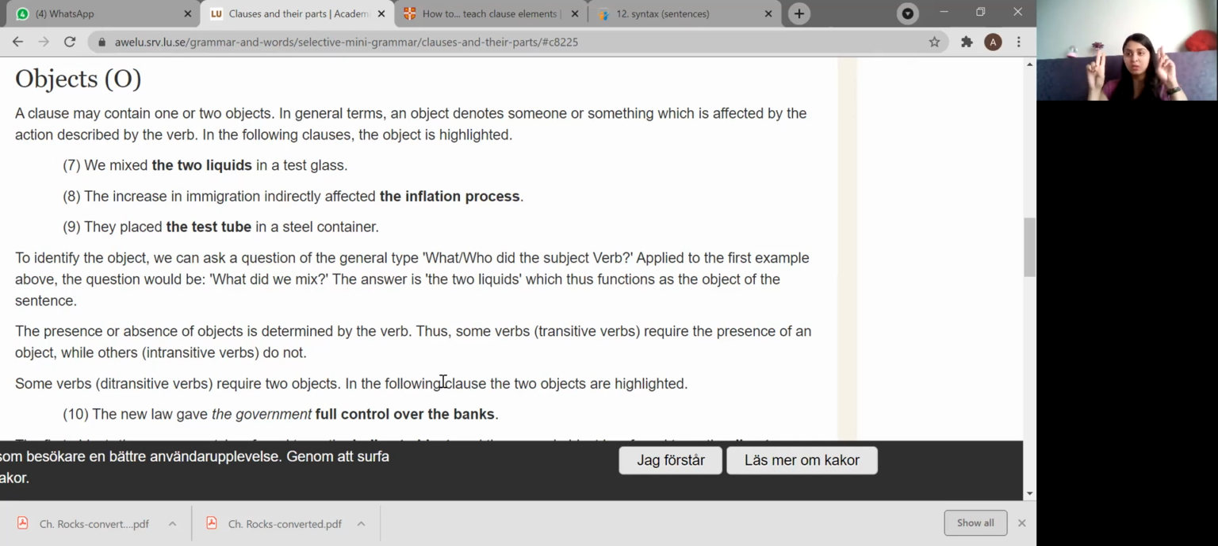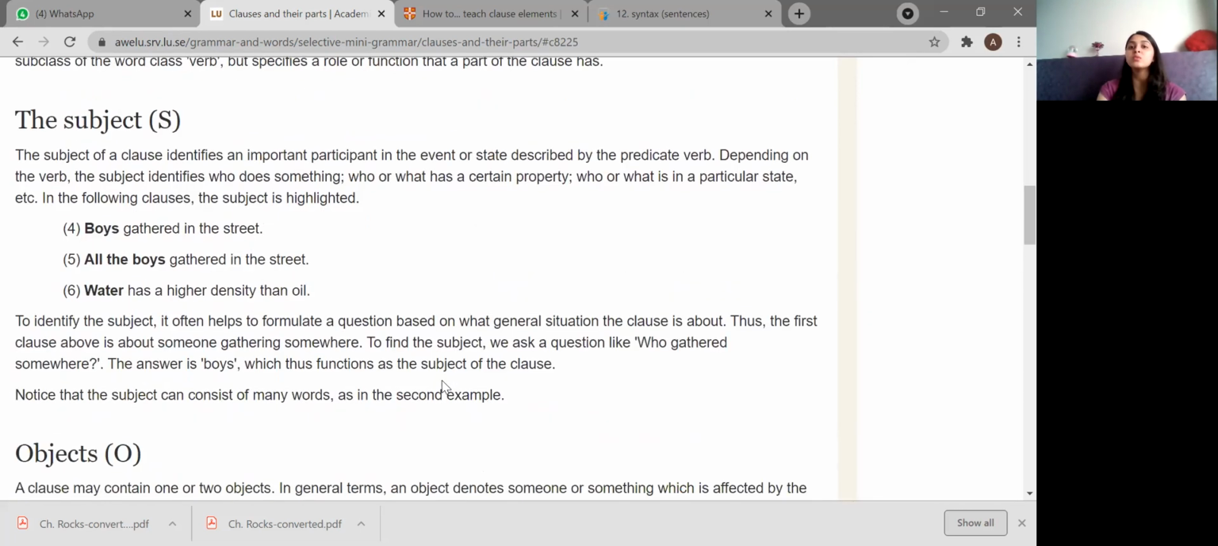Whenever we ask the question what, we will get the answer as the object. All right, so let's see. We mixed two liquids in a test glass. What did we mix? If we ask the question, what did we mix, we will get the answer, the two liquids. And therefore, whenever we want to remove the object of the sentence, we will say what. Whenever we want to remove the subject, we use the word who here.